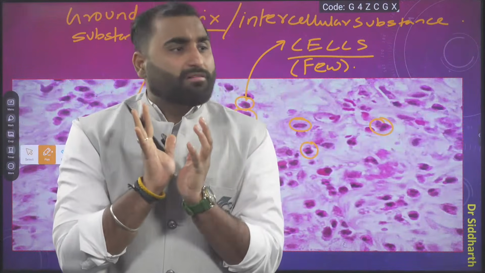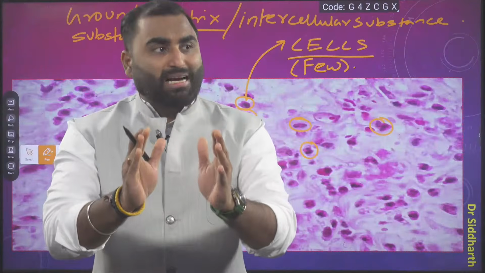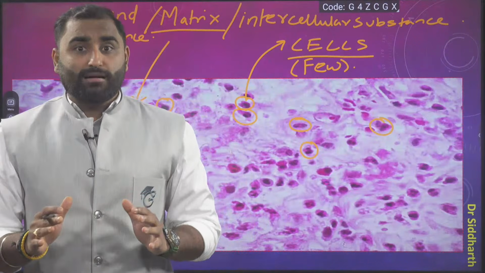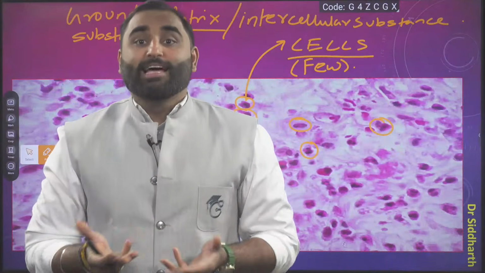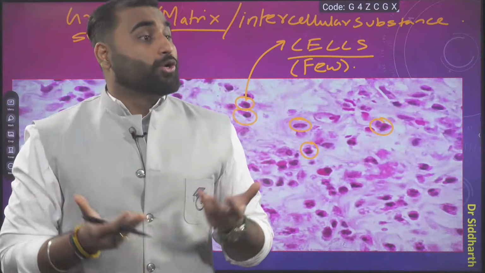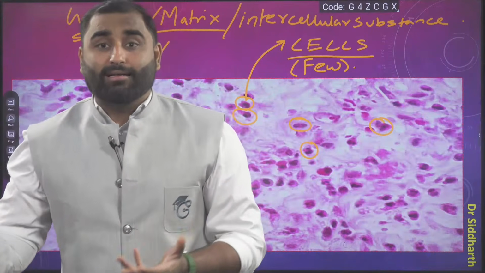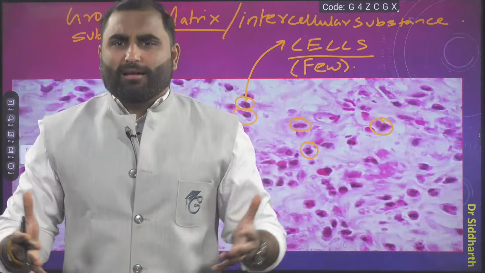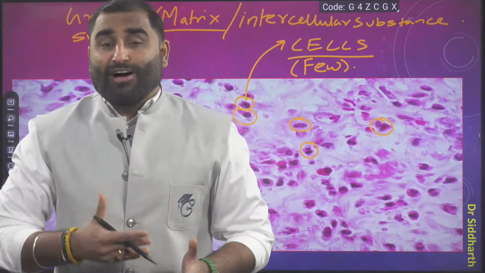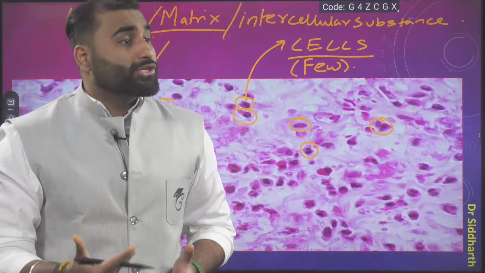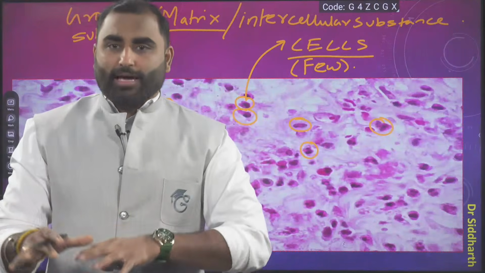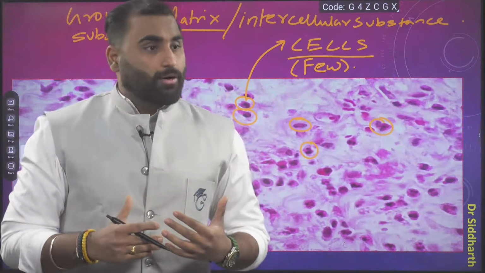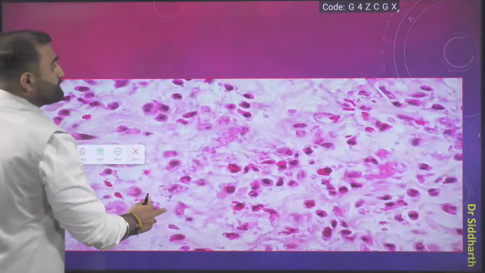Acha, tell me, what about the vascularity? What about the blood supply? We studied that epithelial tissue is avascular, no blood supply. That was an important characteristic feature. Whereas in connective tissue, blood supply is tremendous. I will use the word highly vascular. Okay, so let us go on the slide and see one by one what the features are. Let us go ahead.